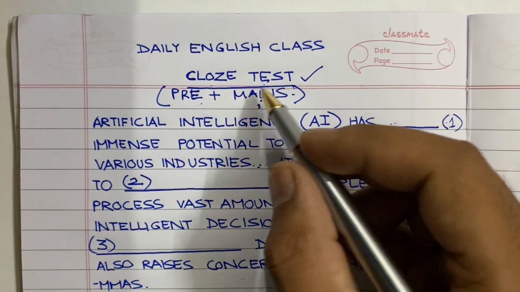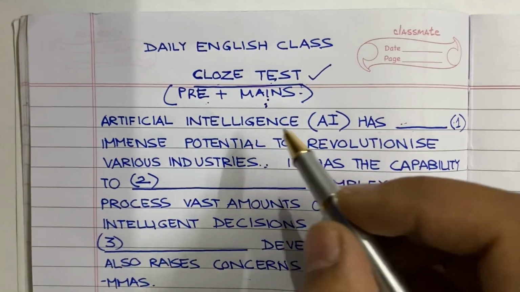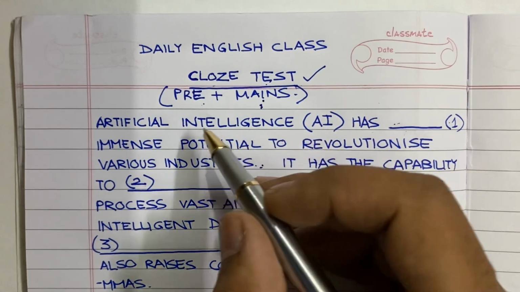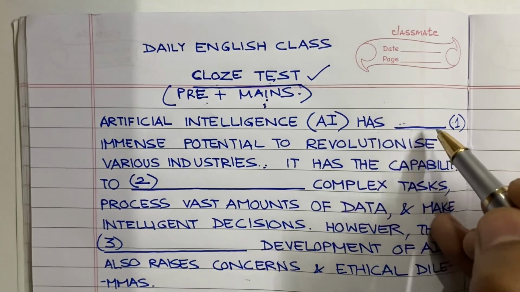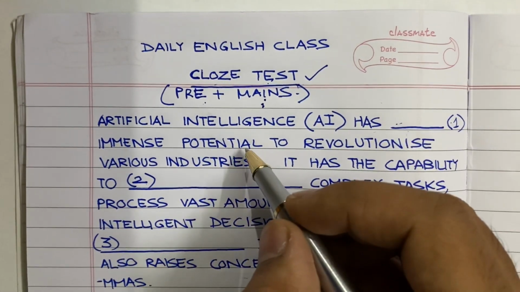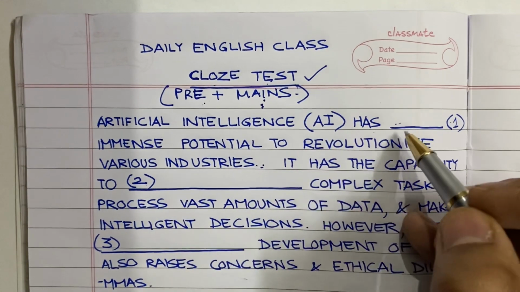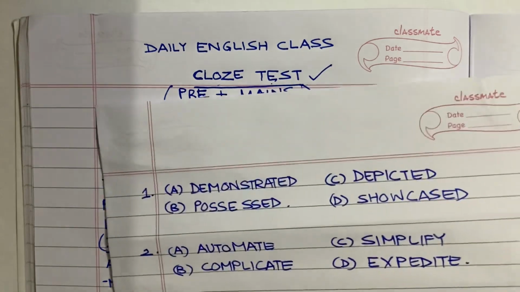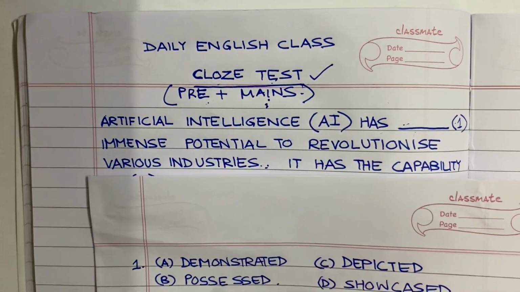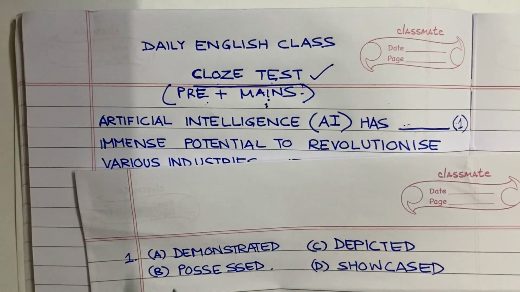So today's cloze test is about a topic called artificial intelligence. You must be knowing what it is. So let's start. Artificial intelligence, AI, has blank immense potential to revolutionize various industries. So over here we have a blank and we have to fill it. I have provided answer options over here. Now one of these options is going to fit over here.